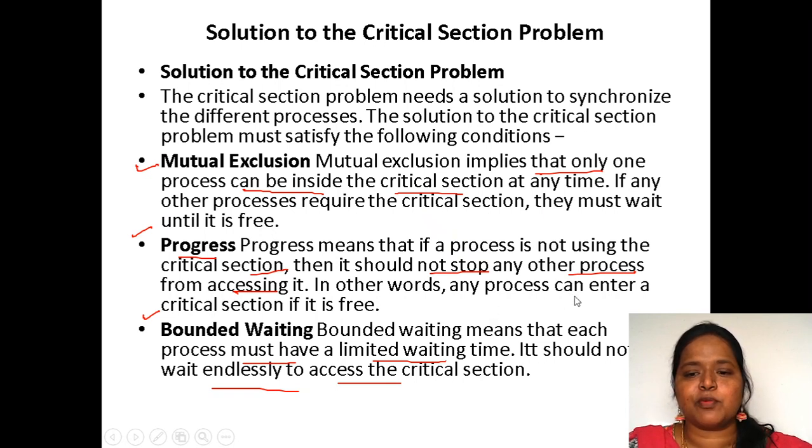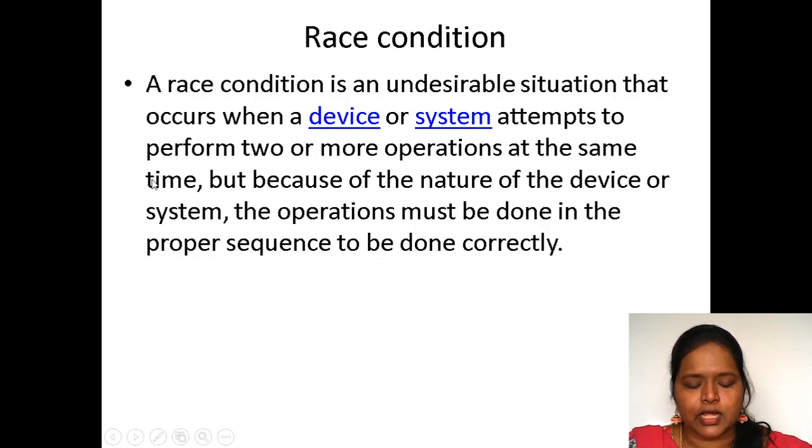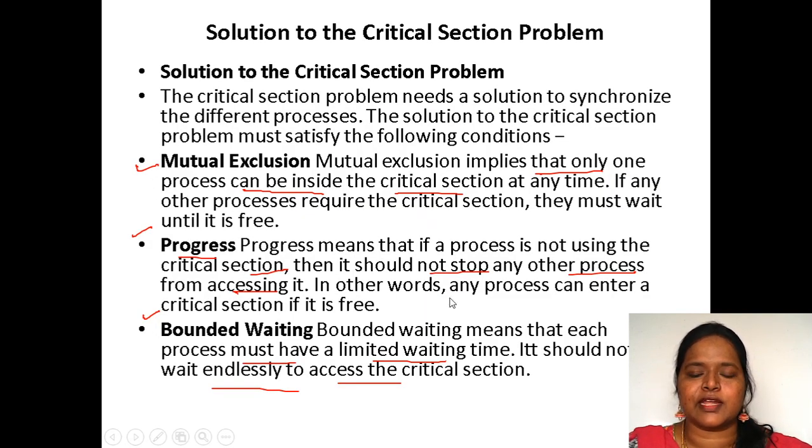In other words, any process can enter a critical section, it is free. There should not be any process to stop another process from entering into the critical section. Bounded waiting means that no other process has infinite times to execute, and no other process should wait endlessly. That is bounded waiting.